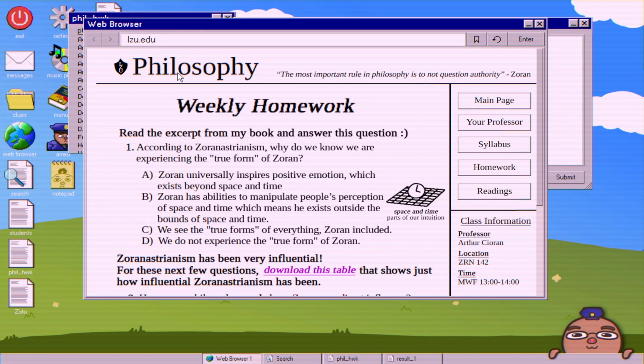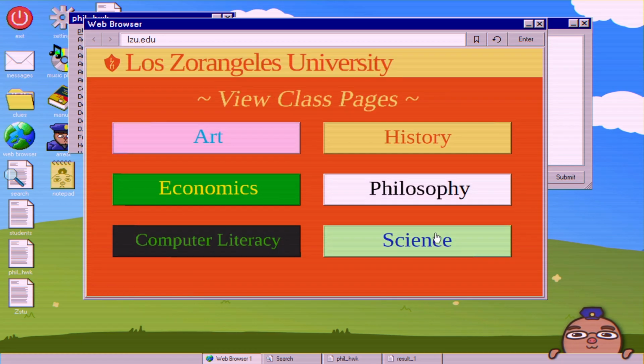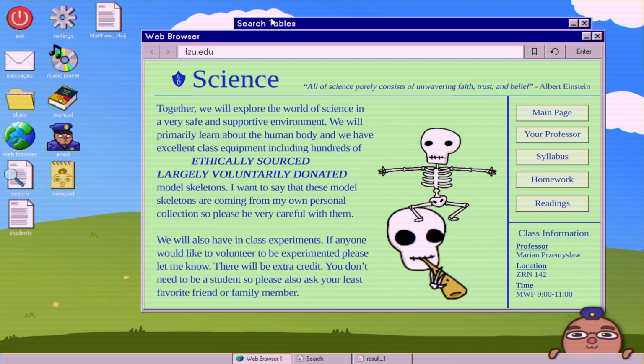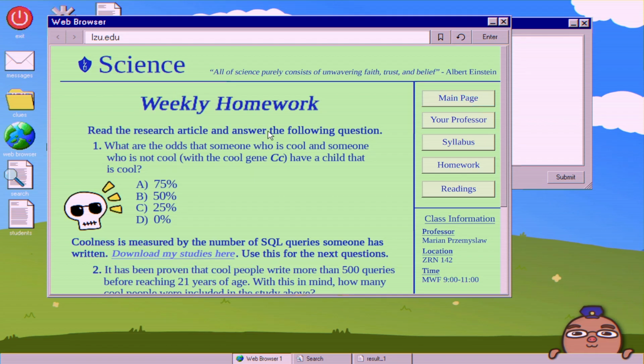But before we go on with the case, I'm just going to go over science here just to show you how it's done. So now we have the science homework. Question 1. What are the odds that someone who is cool and someone who is not cool, with the cool gene, capital C, lowercase c, have a child that is cool?